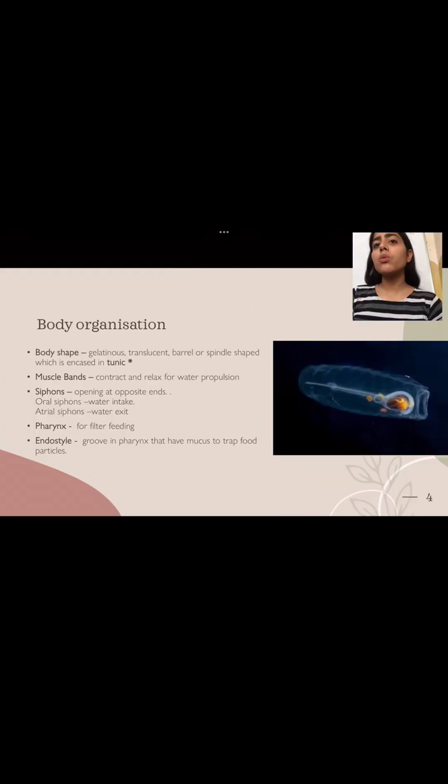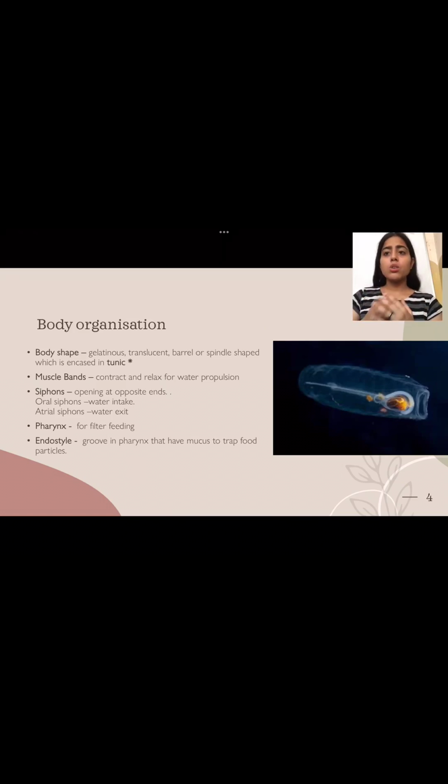So, general organization. When we talk about it, they basically have a gelatinous body shape, which is also translucent. We can see through it. They have a barrel or spindle shaped body, like a cylindrical shaped body, and they're encased in a tunic. When you talk about tunic, what is it? So tunic is basically an outer covering which is formed of a substance called tunicin. That's why it is known as tunic.